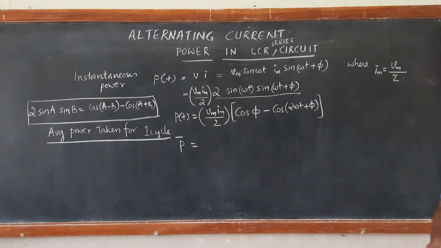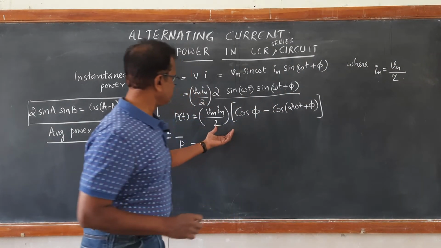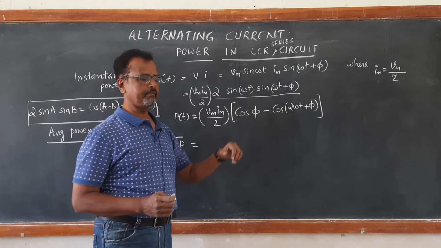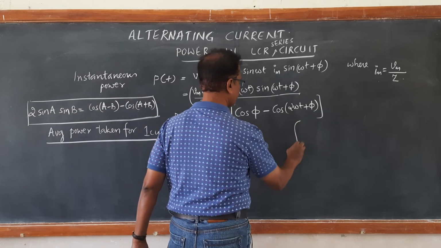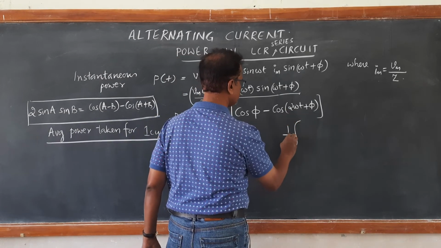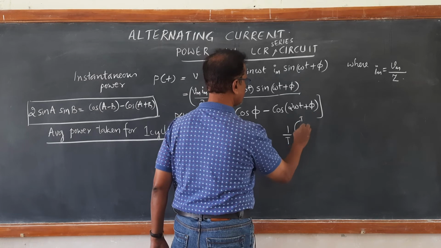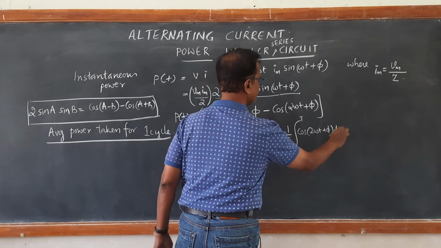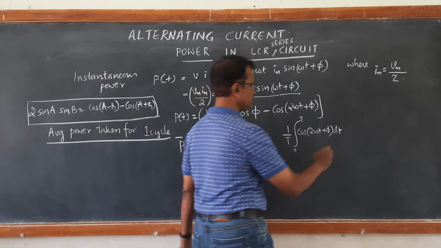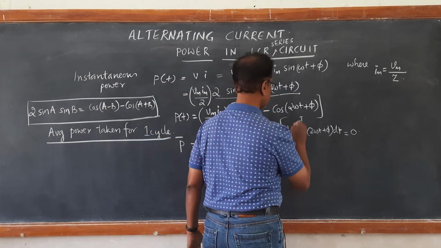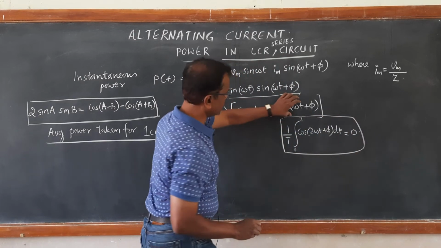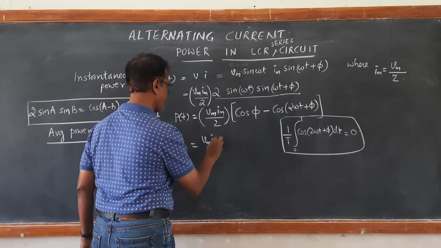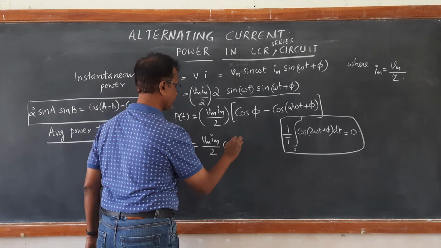For the average power over one complete cycle, the first term is not time dependent, only the second term is time dependent. The average value of the cos function, 1 by T integral from 0 to T of cos 2 omega t dt, comes out to be 0. So the second term tends to 0, and you are left with only the first term, Vm Im by 2 into cos phi.